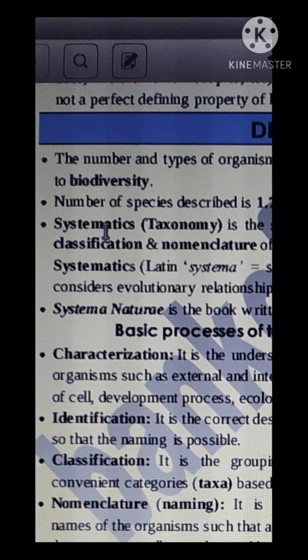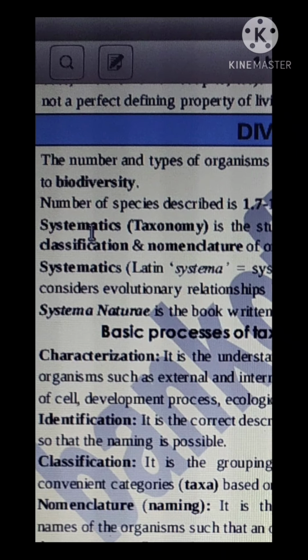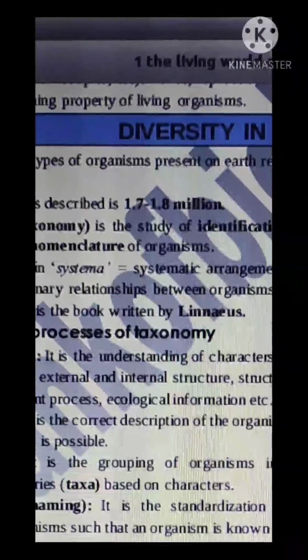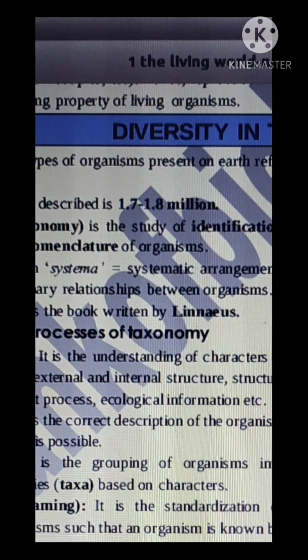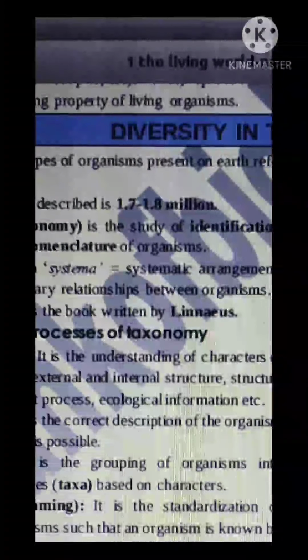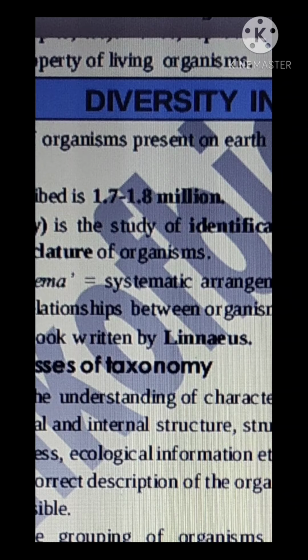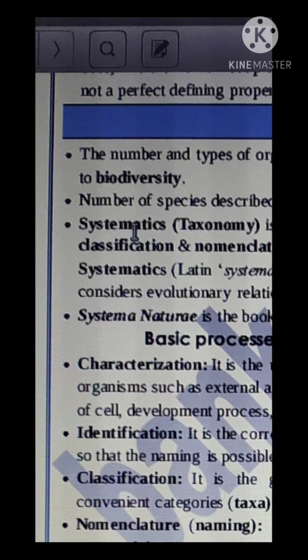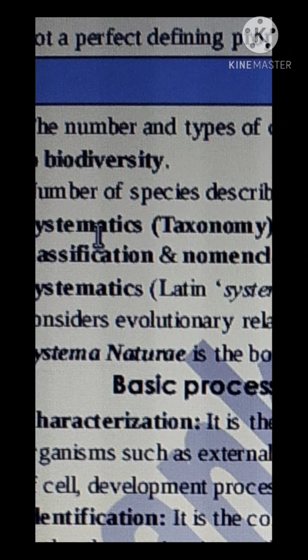And second point of this is, number of species described is 1.7 to 1.8 million. That means 1.7 to 1.8 million different types of organisms are there. And the word species, number of species. What is species? We are going to study about this later.